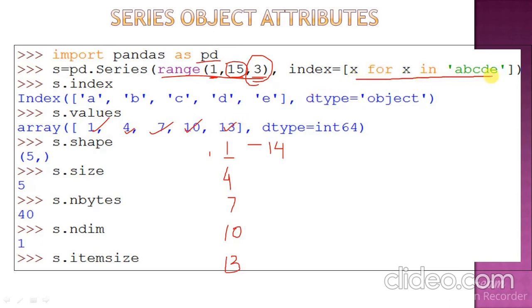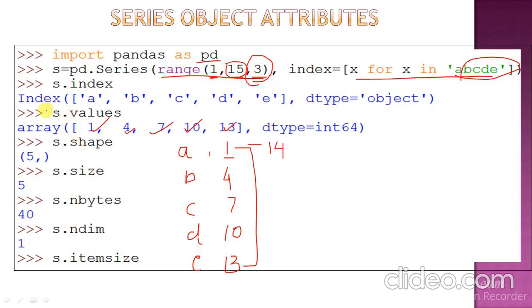Because you are passing the index argument, it means now the values will be assigned according to your list A, B, C, D, E. Because here are 5 data values, the index will be assigned as A, B, C, D and E.